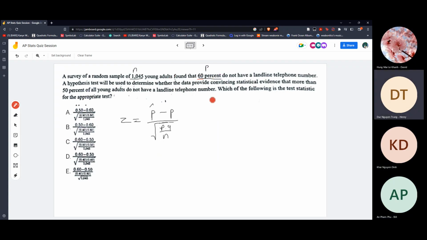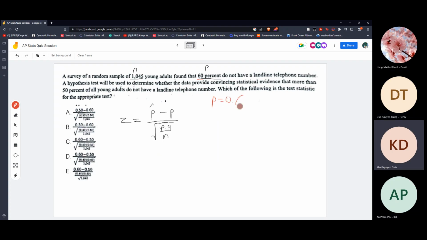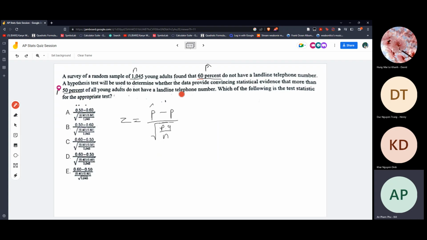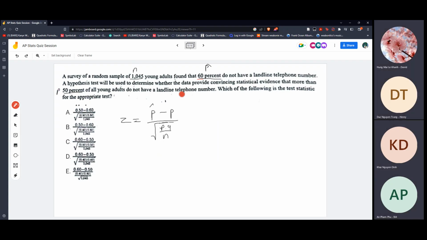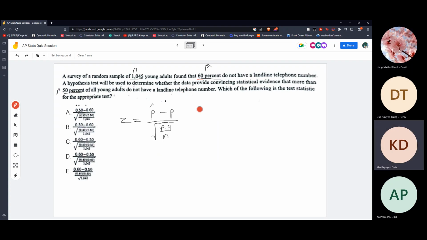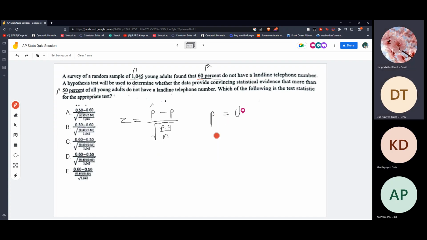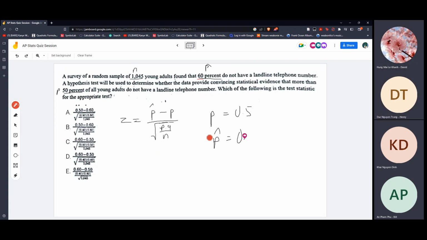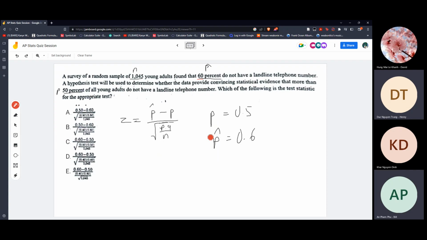Now, is it p or p hat? Oh yeah, it's p hat. Sorry, my fault. The sample proportion is p hat. The 50% here is p, the actual p. So we have p equal to 0.5, so q is just 0.5. The 0.6 is the sample proportion. How about q? When we look at it, we got z equal to...